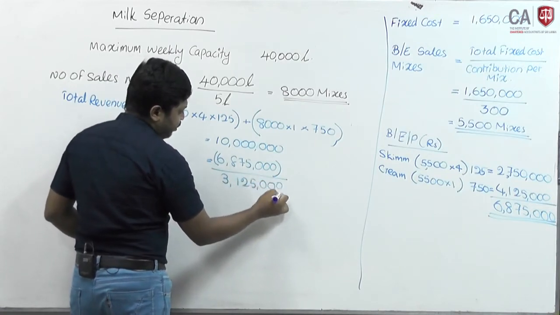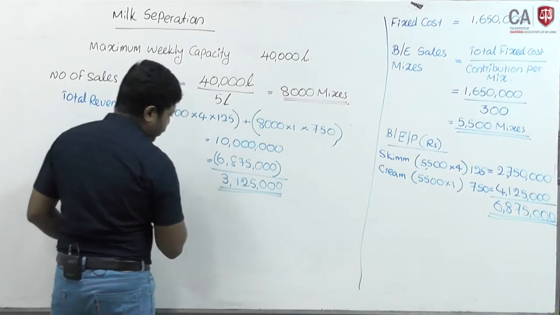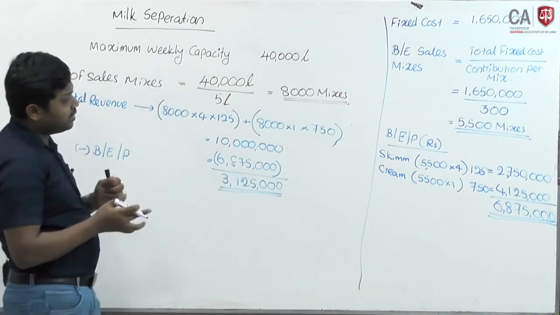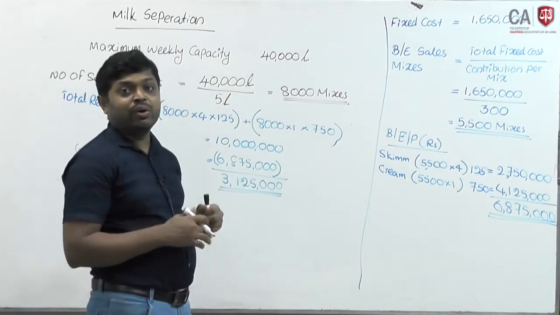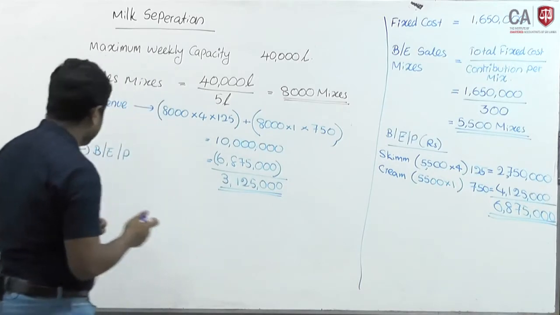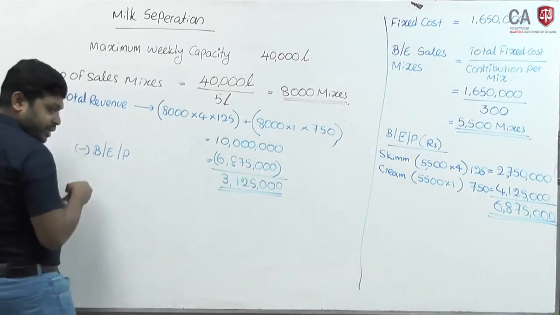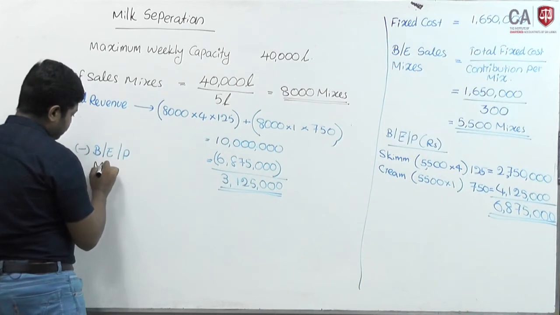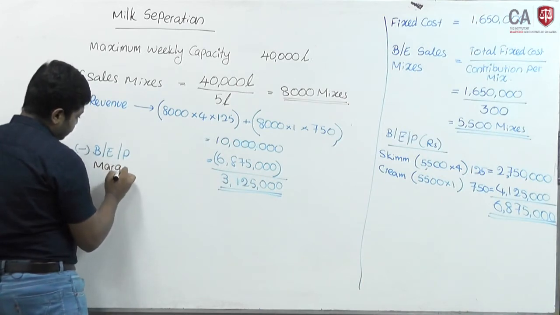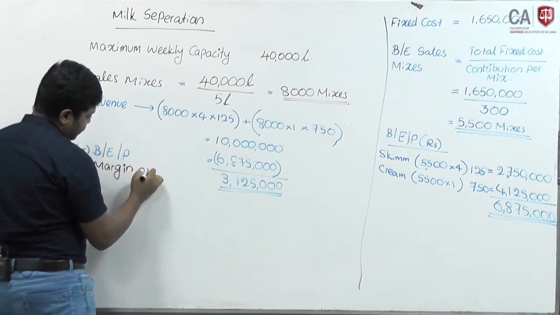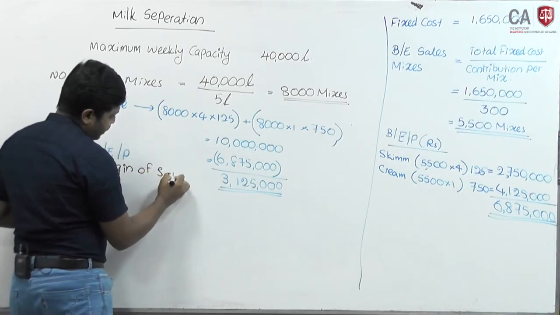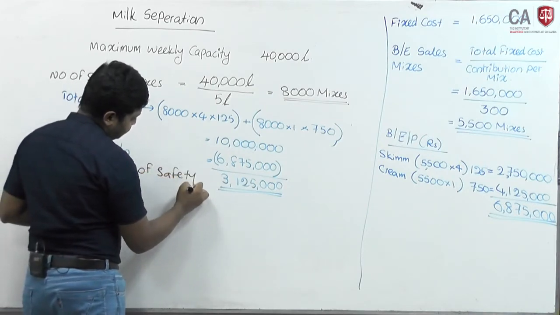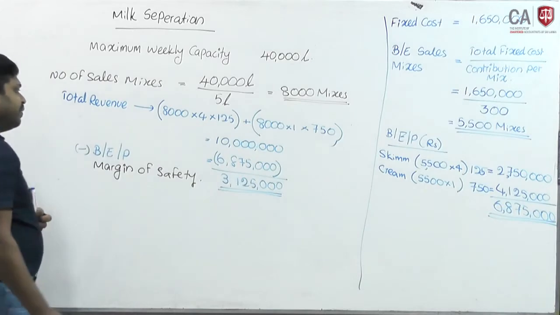This excess of sales turnover above the break-even point we call the margin of safety.